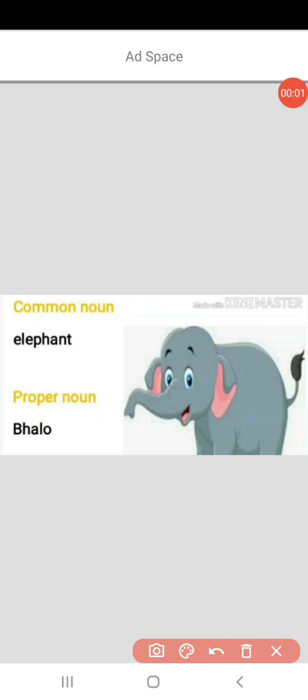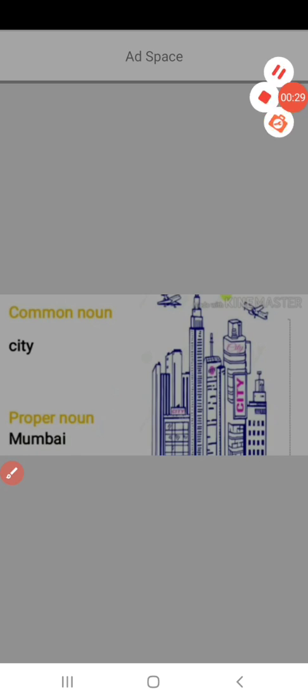Here you can see the example of an animal. It is a name of an animal, and the specific name of the elephant is Bhalo. So elephant is a common noun and Bhalo is a proper noun. Here you can see the picture of a city. It is a name of a place, and the specific name of this city is Mumbai. So city is a common noun and Mumbai is a proper noun.